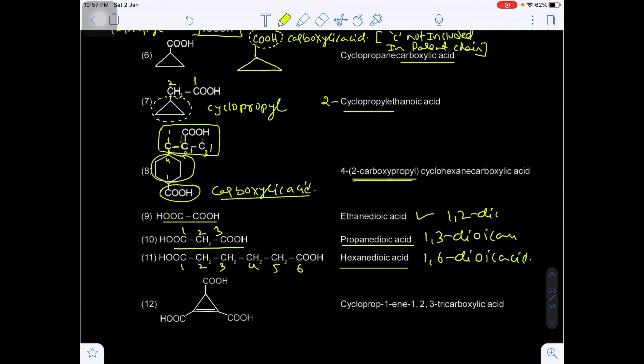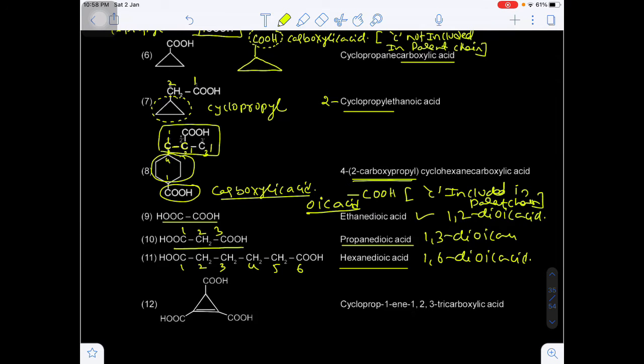Ethane-1,2-dioic acid. In oic acid, if the carbon of the carboxylic group, the carbon in COOH, is included in the parent chain, then this is called oic acid.